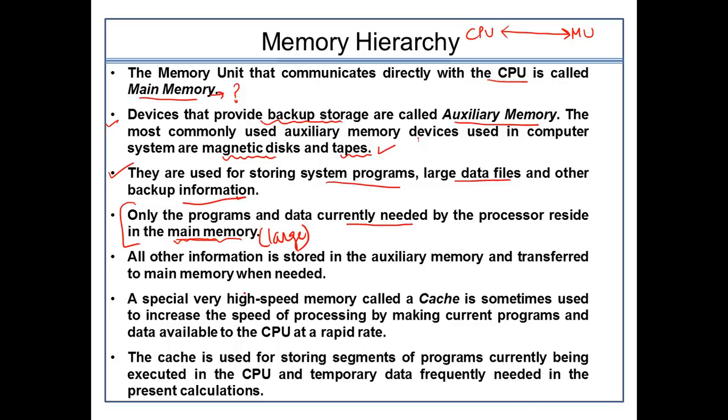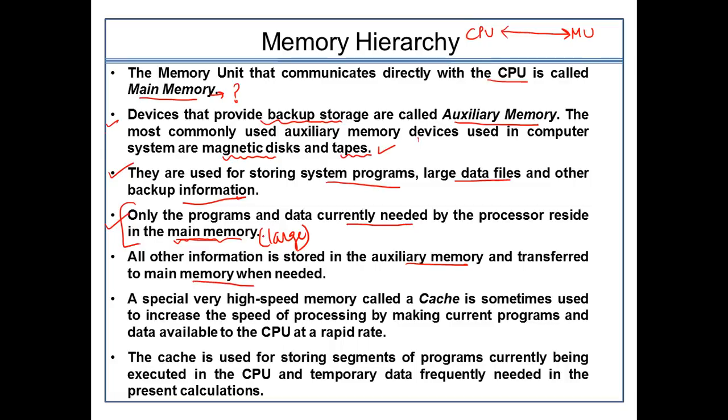So what happens in this case is that the programs or data which come frequently in the instructions, we store that kind of data in the main memory. All the other information related to the data will be stored in the auxiliary memory, and it will ultimately be transferred into the main memory whenever the main memory needs it.